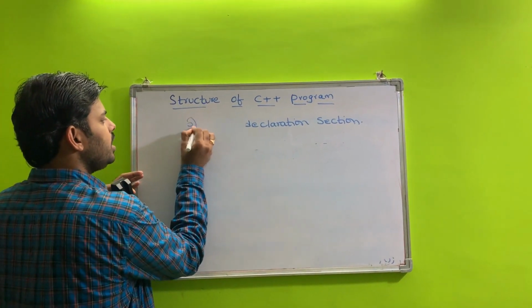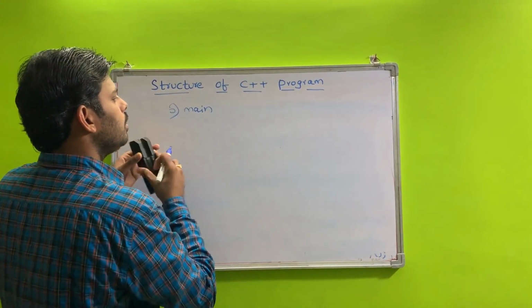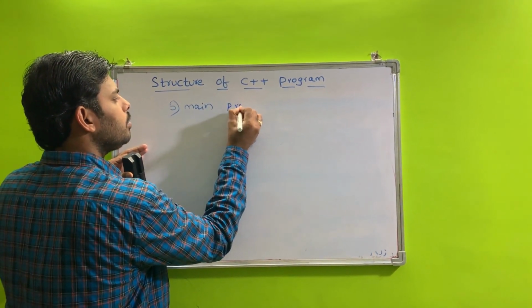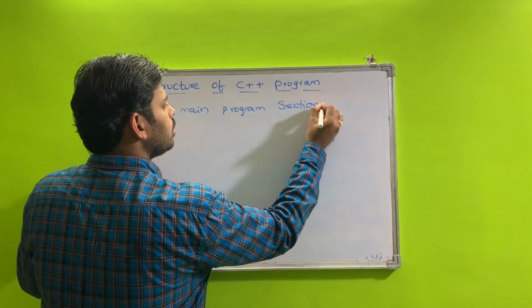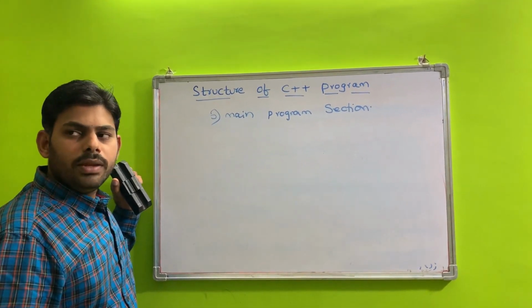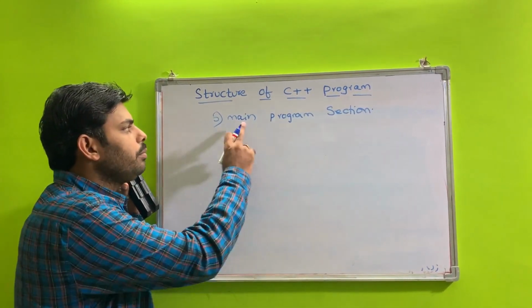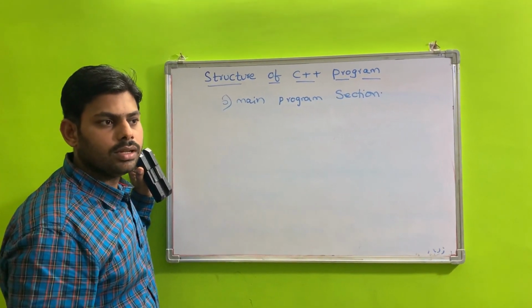And the last section is the main program section. Every program starts with the main function.